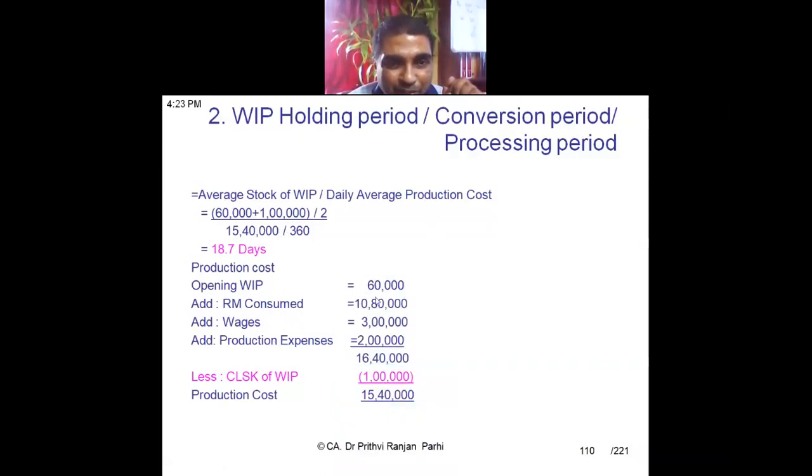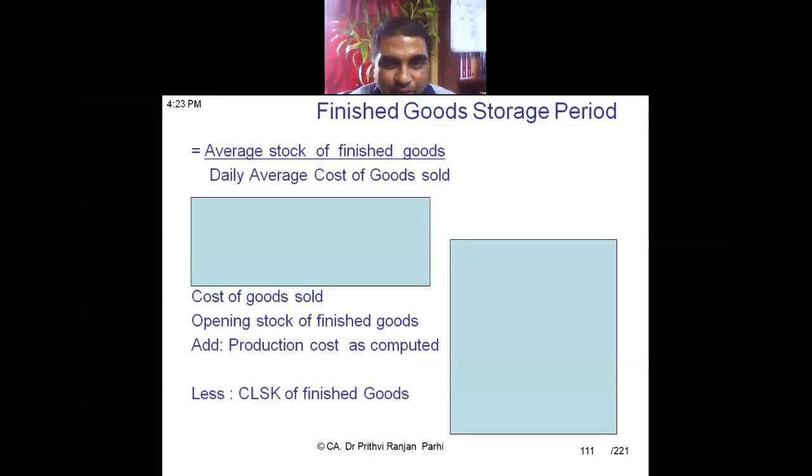Opening stock of WIP this much, add raw material consumed, add wages, add production expenditure, total is this much, minus closing stock of WIP is 15,40,000 rupees. This is the annual WIP divided by 360, daily WIP. You are getting 18.7 days. Okay, right? Yes, sir. Okay. Once again, you have to pause the video and watch it. You'll be able to understand.